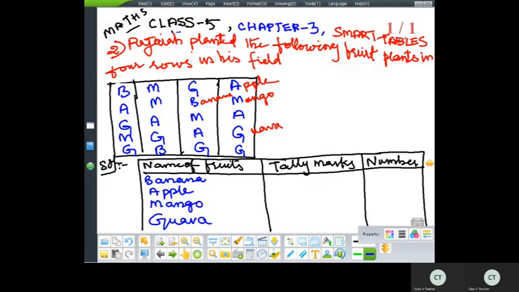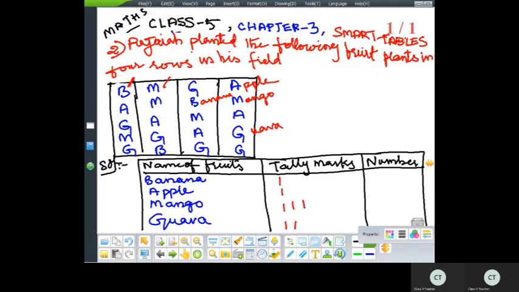So first I'll check for the first row. First row, how many bananas are there? One banana, one apple, third one is Goa, then next is mango, then again Goa. Okay, first row over. Now second row.